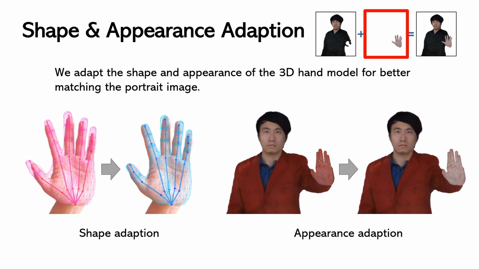The 3D hand model has a predefined texture and skinning weights bound to a template hand skeleton. For better matching with the portrait image, we adapt the shape of the hand model to fit the hand skeleton and adapt the hand texture to fit the portrait image.